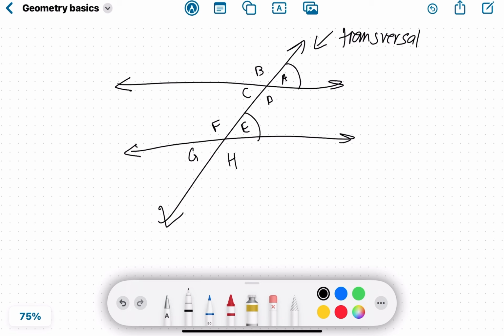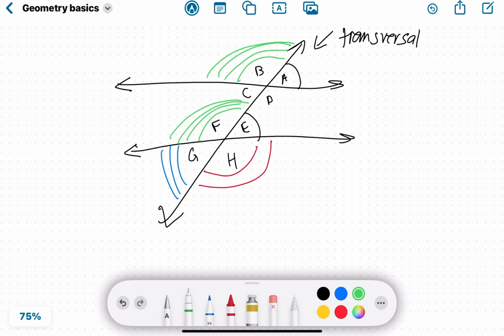These two angles would technically be congruent, as would these to each other, as would these, and as would these. These would be vertical angles, meaning they would have the same angle measure.